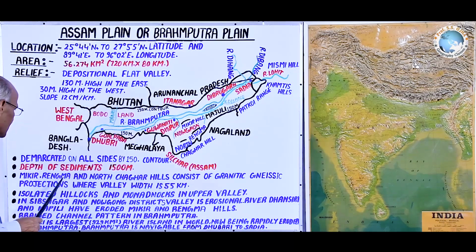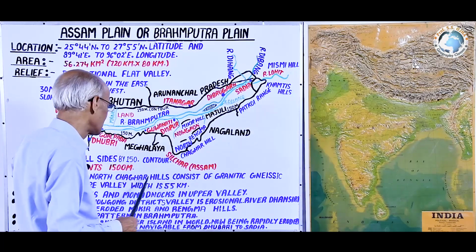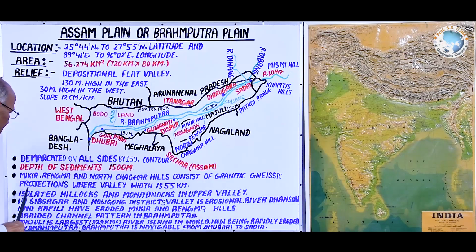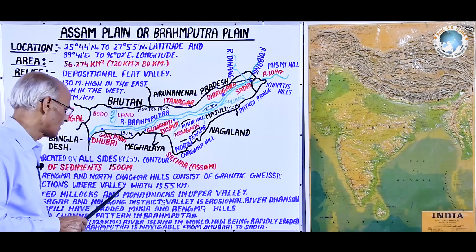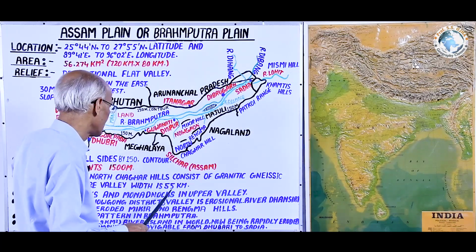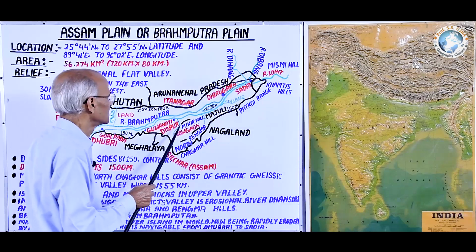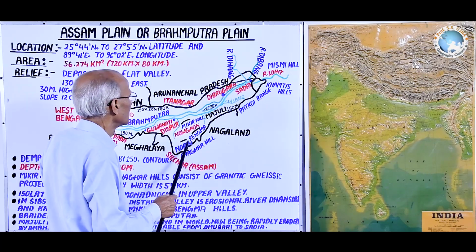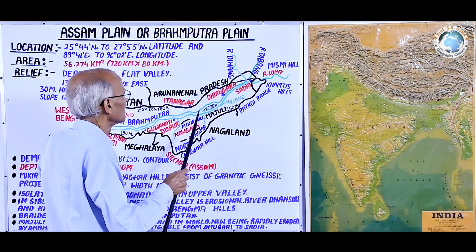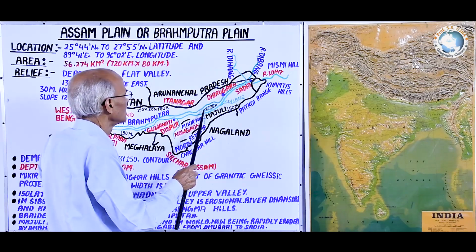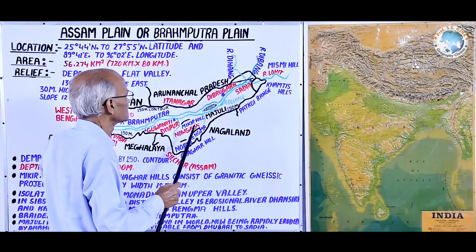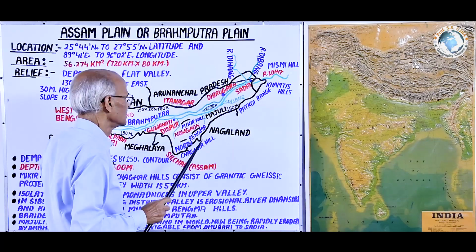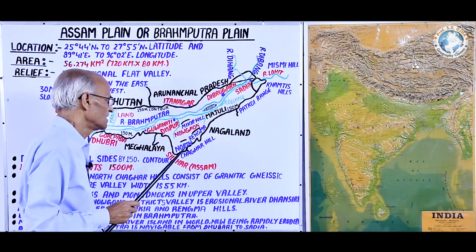The next information is that the Mikir, Rengma and North Chaghar hills consist of granitic gneiss, which are projections where the valley width is 5 km. Here you are seeing the mountains Mikir, Rengma, North Chaghar, and if you see the lineament of this Majuli island in the same direction, certainly why these extend from northeast to southwest is a question that should be answered.